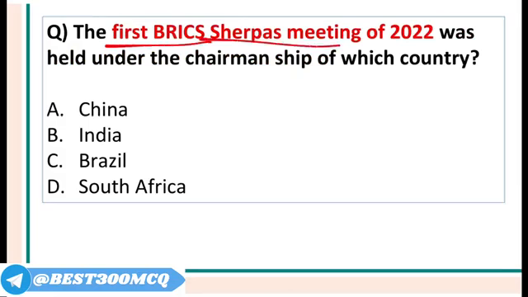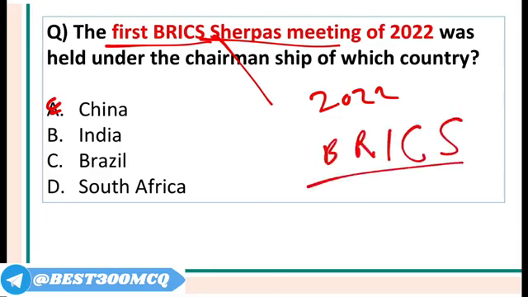The first BRICS Sherpa meeting of 2022 was held under the chairmanship of which country? So BRICS summit will take place where? In China in 2022. Last year BRICS summit took place in India in 2021. There are 5 countries which are a part of BRICS: Brazil, Russia, India, China and South Africa.